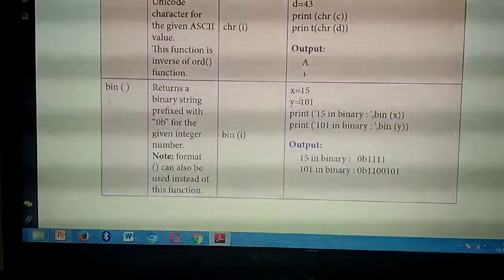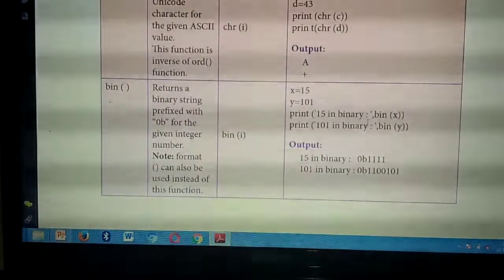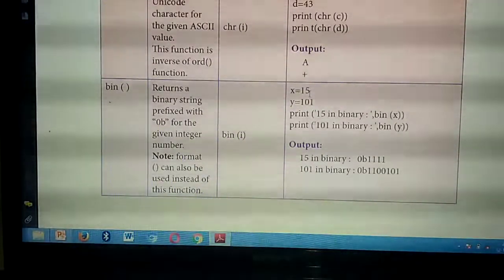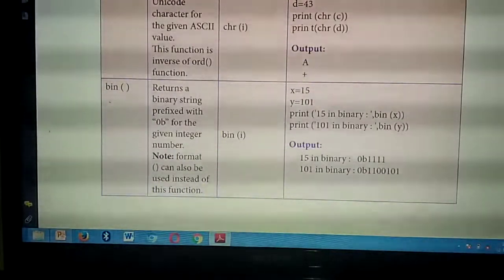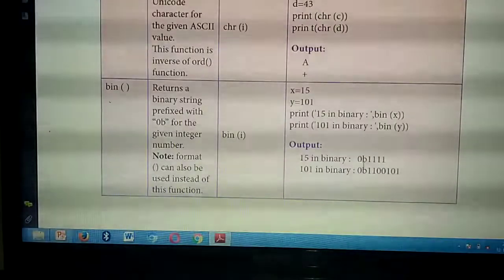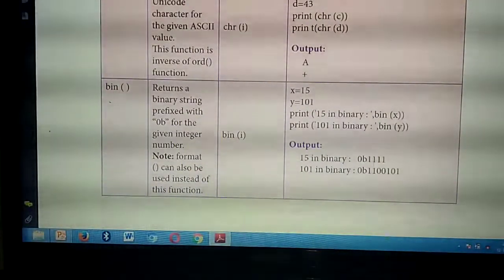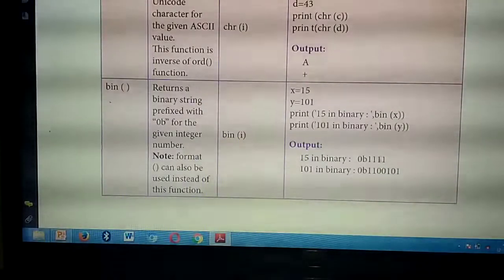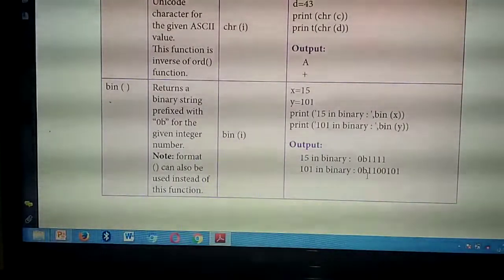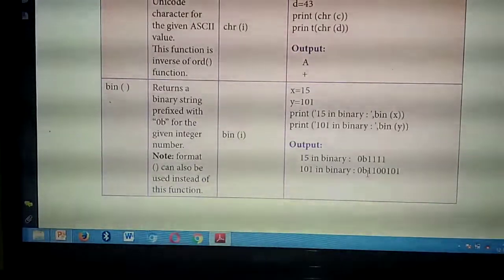Y. Okay, so now you run the program. See the output. 15 in binary: this number is converted into binary format. Already you have studied that binary numbers start, or are prefixed, with the value 0b. Have you seen? The output you are getting has the prefix 0b. Next, the number 101 in binary format also starts with the prefix 0b. Understand?